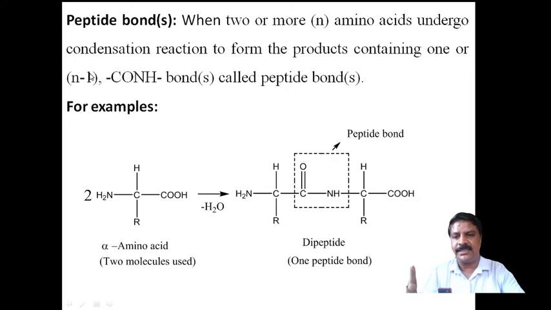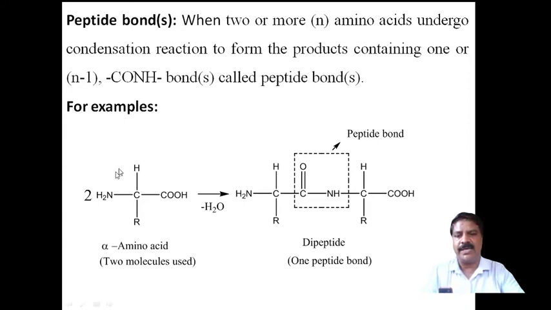Suppose we take n number of amino acids, therefore one bond will be less compared to the n number of molecules, and that contains CONH. This is called a peptide bond or peptide bonds. It contains more than one bond, that is called peptide bonds.